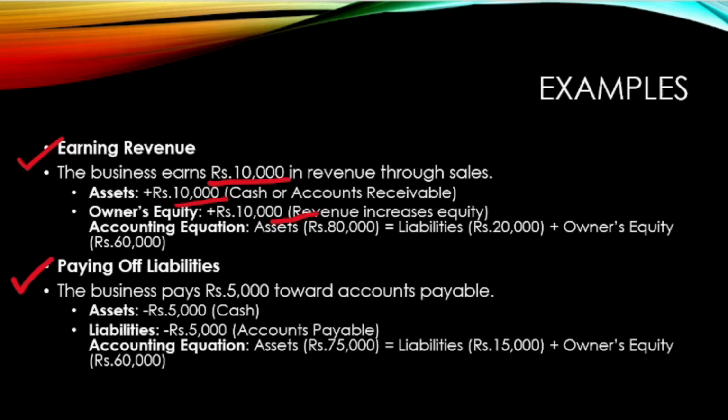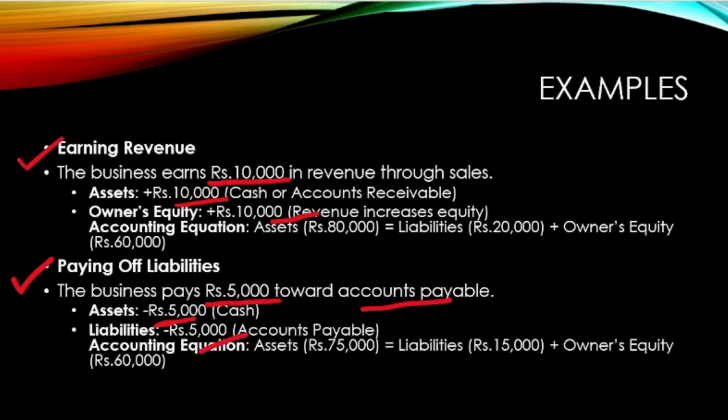Now then we have paying off liabilities. Here we are paying off liabilities, and the statement says the business pays rupees 5,000 towards accounts payable. So it is a minus 5,000 here. Why? Because we are paying it off. And we are paying off what? We are paying off accounts payable.